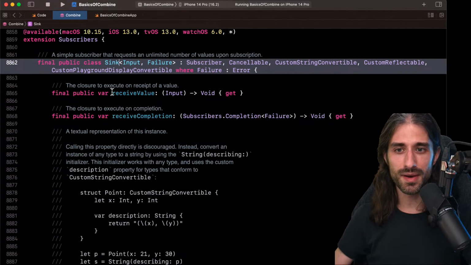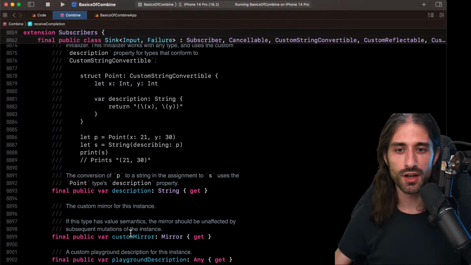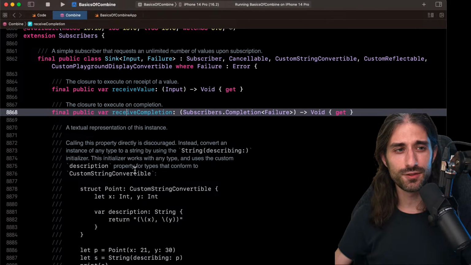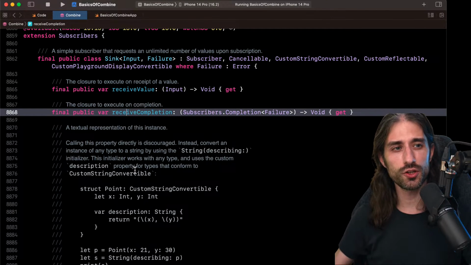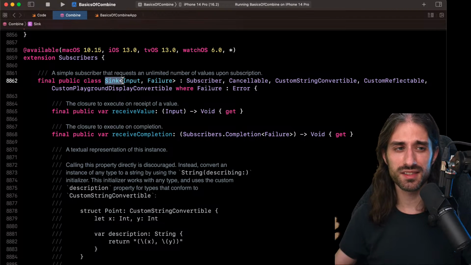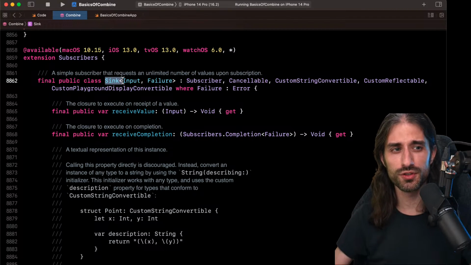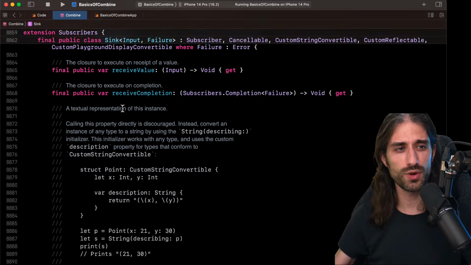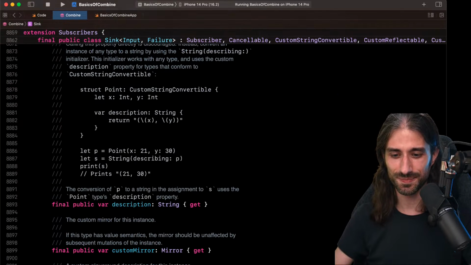So sink implements receive value and receive completion, and basically it's a convenience API that will allow us to just pass closures, and then the class Sink will take care of asking the publisher for new values and feeding them into the closure that we have passed to the sink.